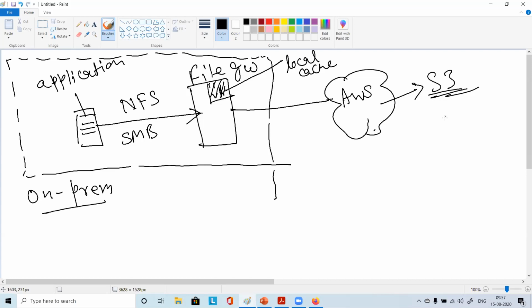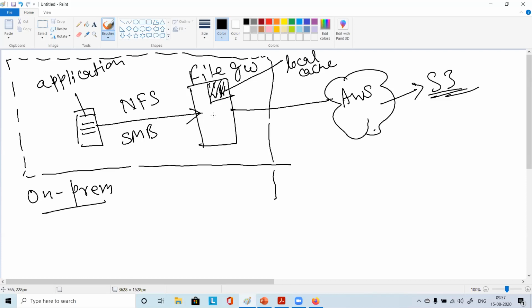Say, like we were discussing lifecycle management, some encryption-related features, versioning we saw, right? Remember? So all those benefits you are also getting here, and you are accessing it as if everything is on premises. So latency will be very low, and throughput high. All those benefits you get simply at your own data center. Am I making sense here?